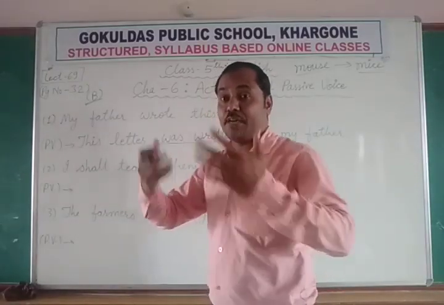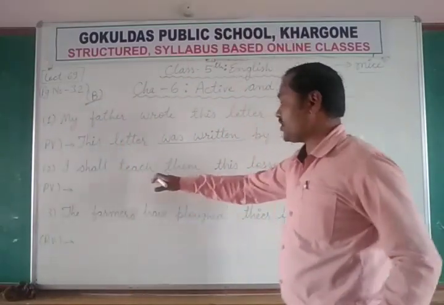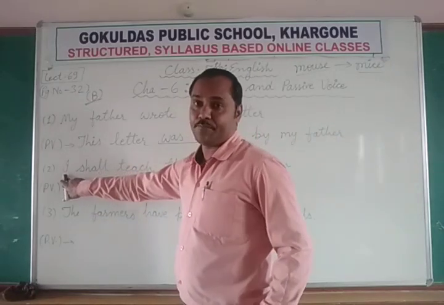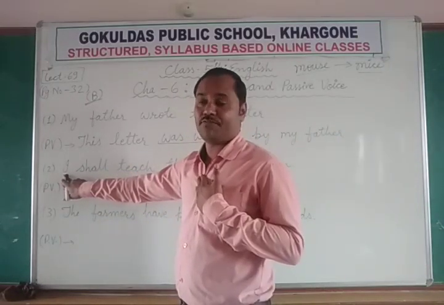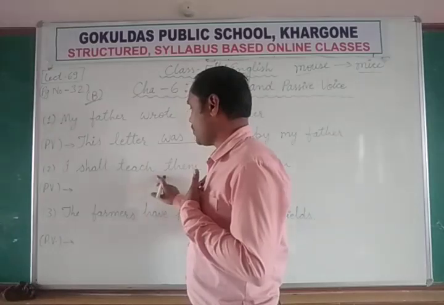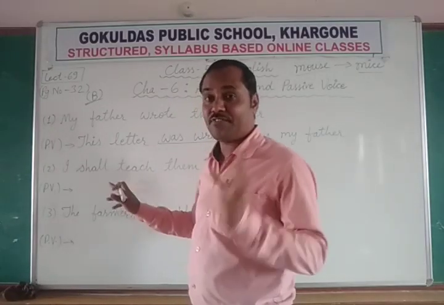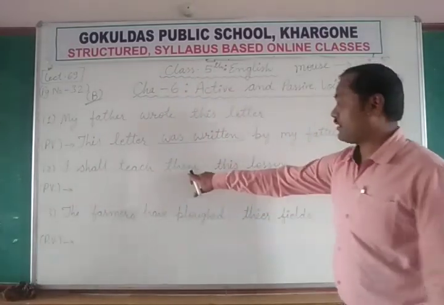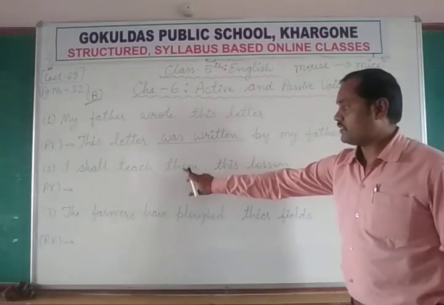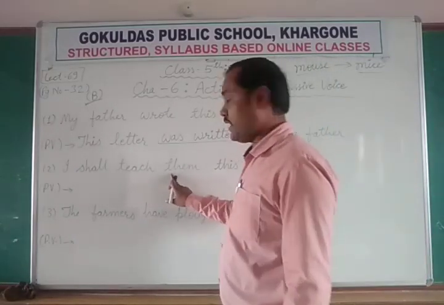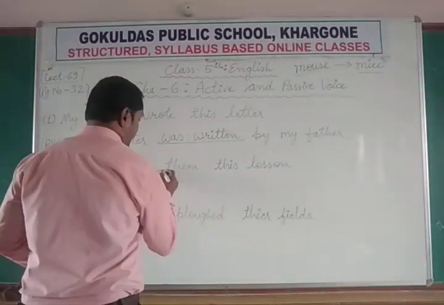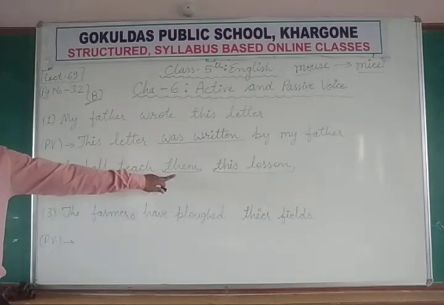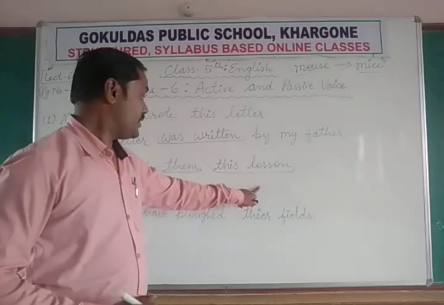I shall teach them. मैं उन्हें पढ़ाऊंगा. I shall teach them this lesson. So subject is I, because I am the doer of this action, teaching. Action is teaching, and doer of that action is I. I am teaching now. And to whom? Them. So this is the object, and we have two objects. Teach them and this lesson. So object number 1, them. Object number 2, this lesson.